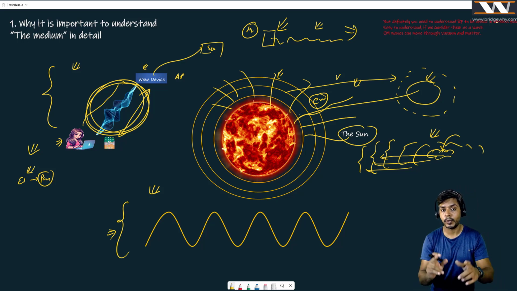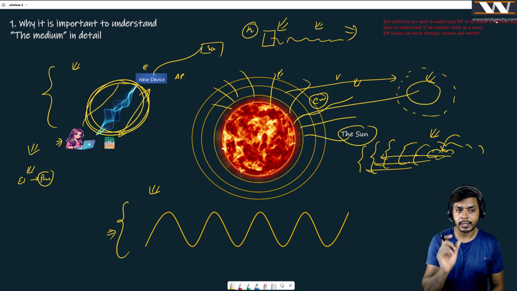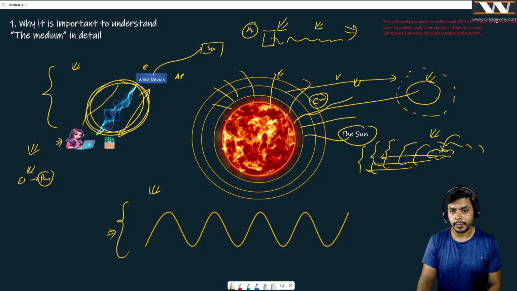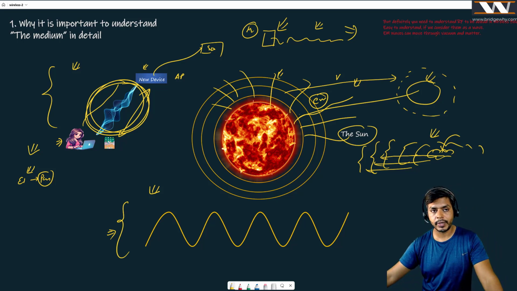And by the way, just keep this in the back of your mind, that we are talking about this medium. Anjali, try to understand this medium. Somebody suggested that if you want to understand this medium, you need to understand it using a wave, because most of the time this energy or this medium behaves like a wave. As simple as that, right? If you get this point, let's talk about this wave in greater detail.